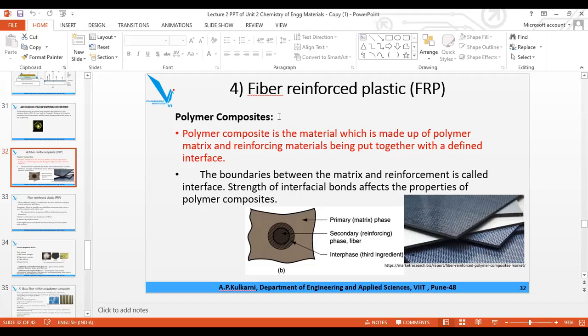Now which polymer can be converted into FRP? The examples of polymers I am giving, remember, may be nylon, polyester resin, epoxy resin, then polyethylene, polypropylene, etc.